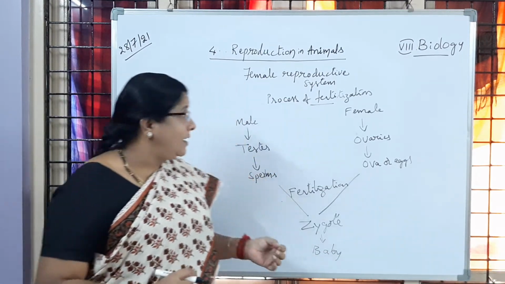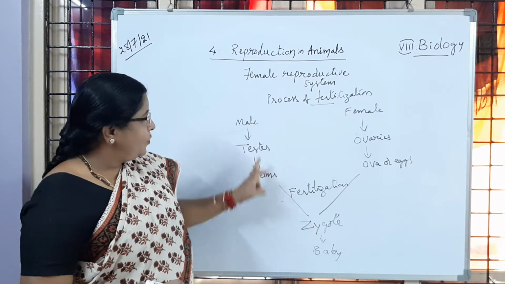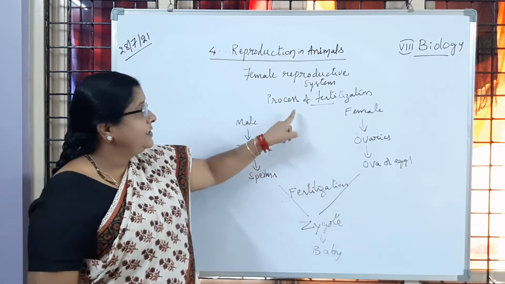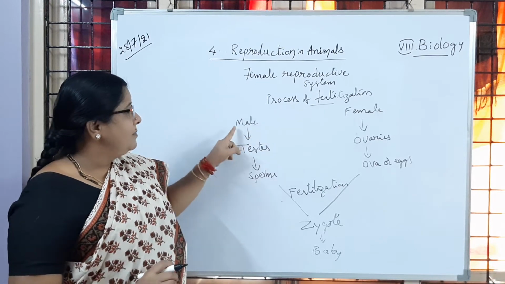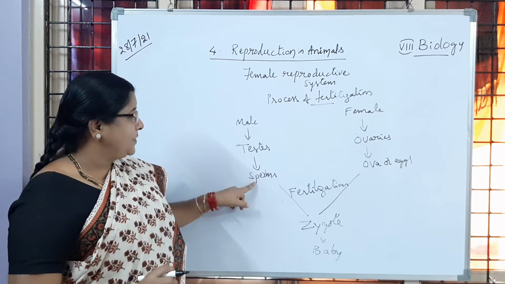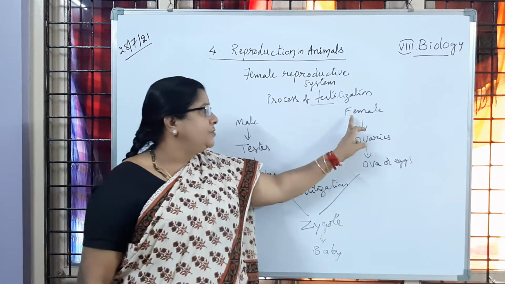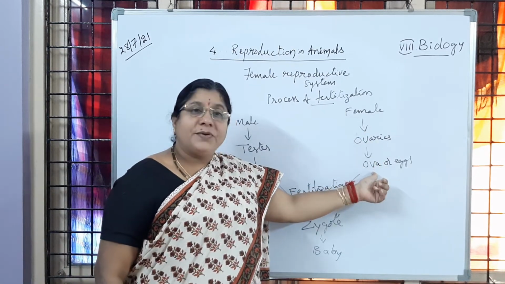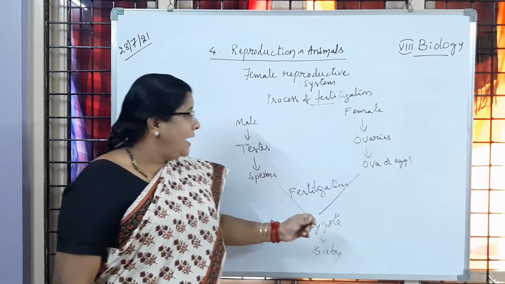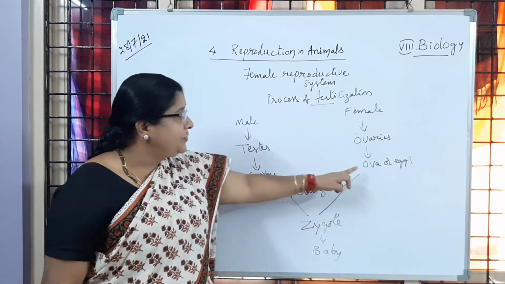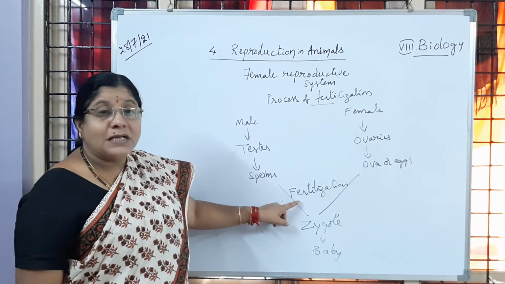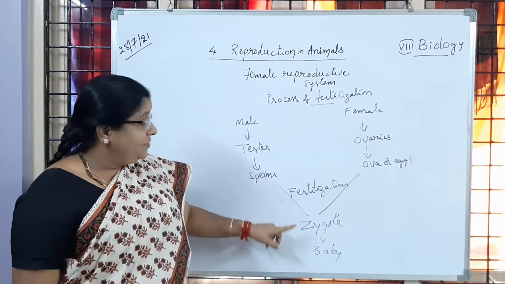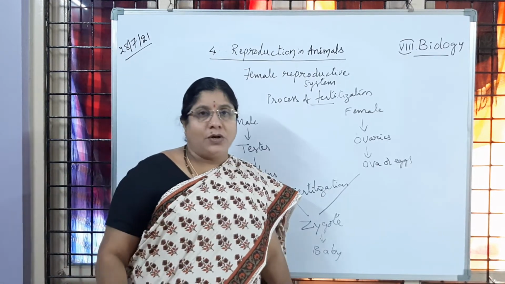So these are the different points which you have to remember in the process of fertilization. Is it clear to children? Male reproductive organs are testes which produce sperms, and female reproductive organs are ovaries which produce ova or eggs, and the sperms are going to fuse with the eggs or ova, and the process of fertilization is going to happen, which results in the formation of zygote.